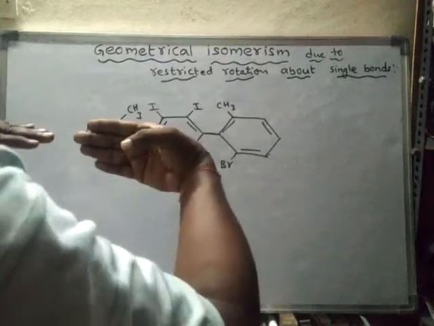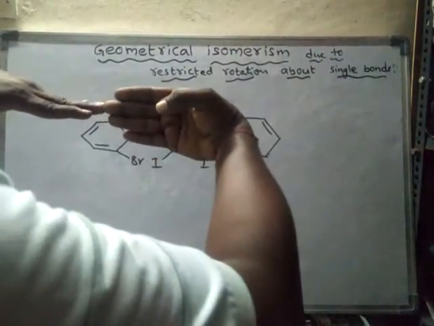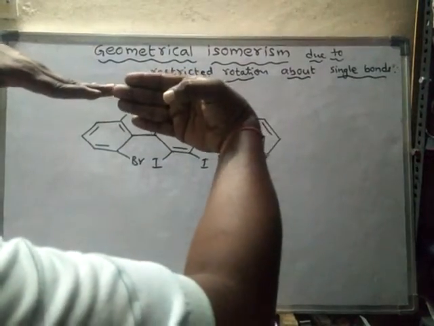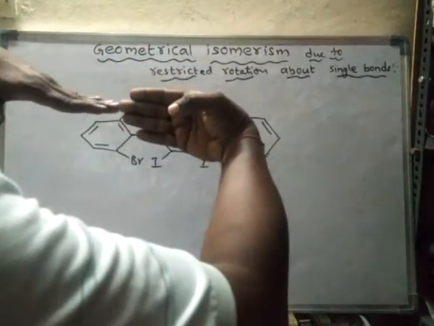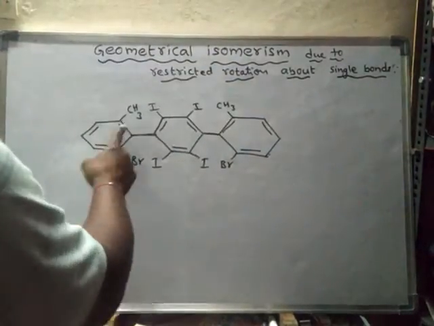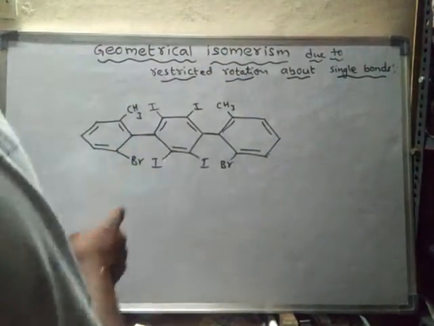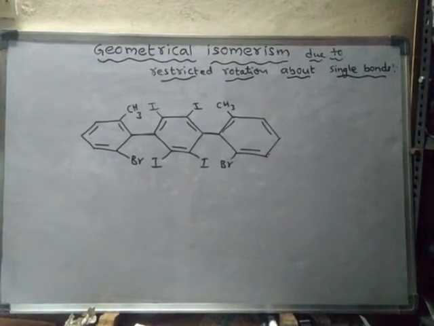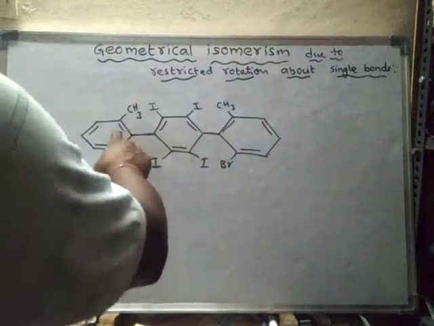So this is the first one, this is the second one, and the third one will be like this. So these two will lie in the same plane, and the middle one will be in the perpendicular plane to these two.